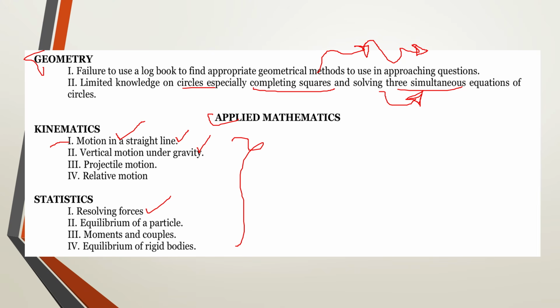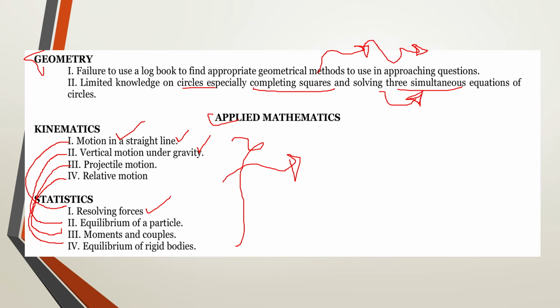If you are revising motion in a straight line, you revise it with resolution of forces. If you're revising vertical motion under gravity, you make sure that you combine it with equilibrium of a particle. If you're revising projectile motion, you also revise some bit of moments and couples. And if you're revising relative motion, you also revise it with equilibrium. So this may take you 1 week or 2 weeks. But this is the content outline.